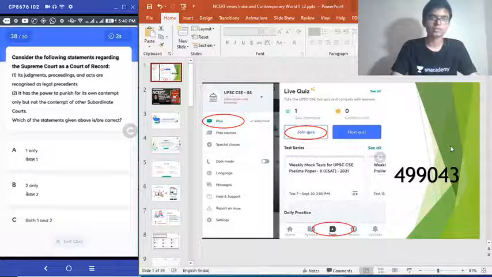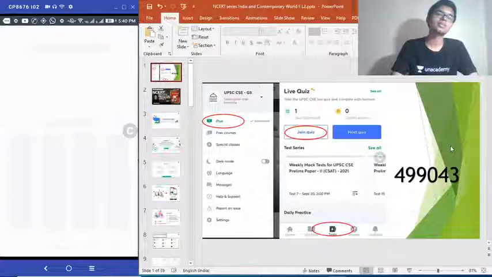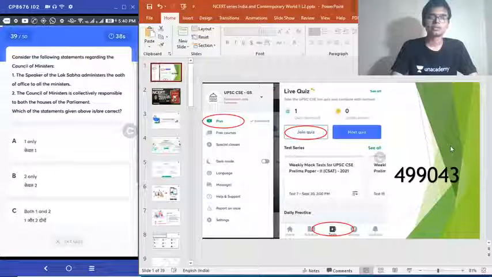Okay, next question. Sorry, 38th question. Correct answer is... time is up. Correct answer is option A. First one only. Statement 1 is correct. Statement 2 is incorrect. Moving on anyway. Question number 39.